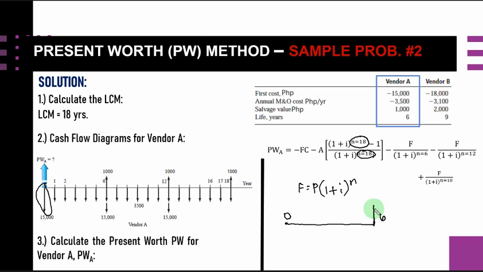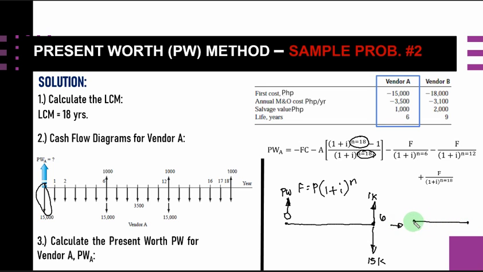So this is 1K, and this is 15K. We are after getting the present worth of this amount.